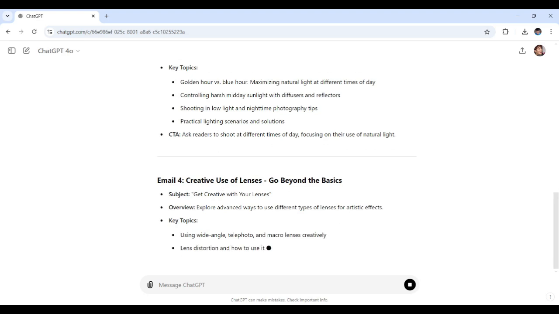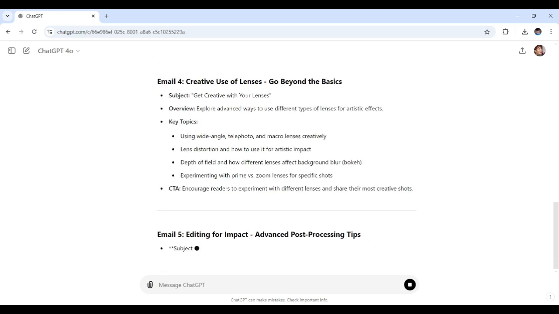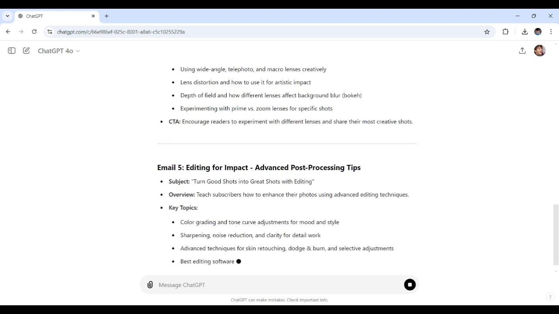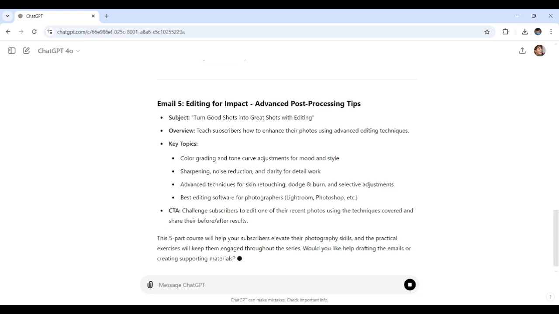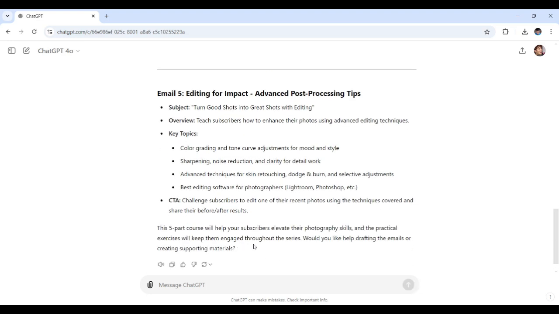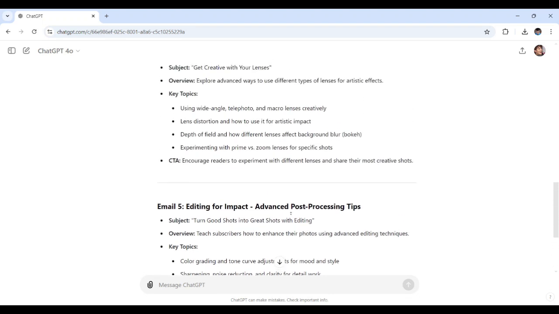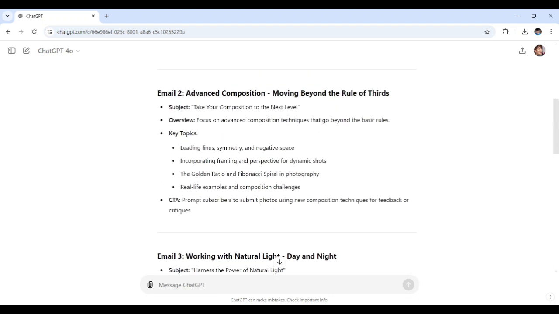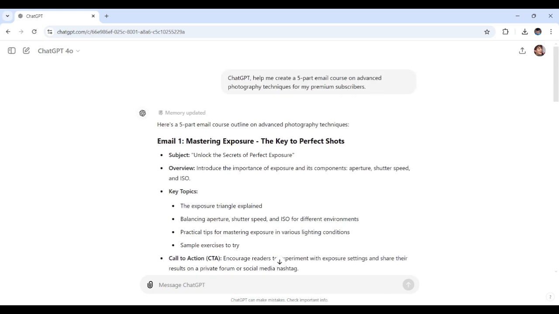Another one right here, creative use of lenses. Same as always: subject, overview, key topic, CTA. Here we go, the final one, editing for impact. And yep, as you can see right here, once it's finished, ChatGPT has provided a comprehensive outline. This gives me a solid foundation to build my email course, saving me hours of planning and drafting.